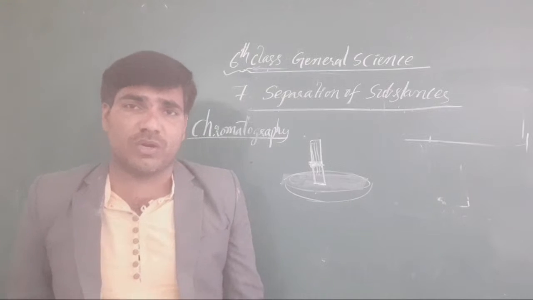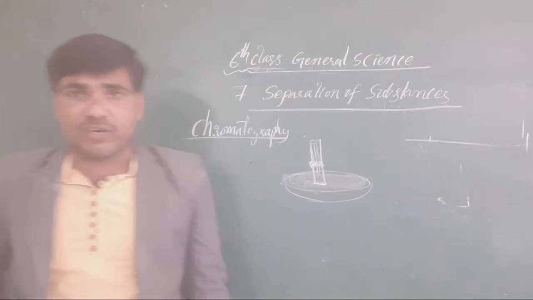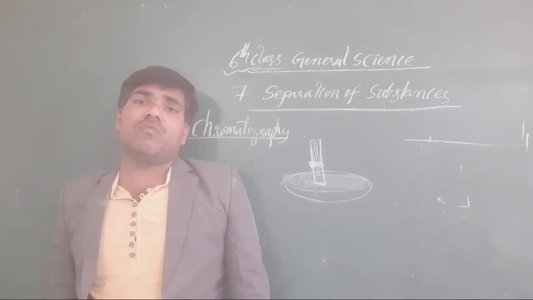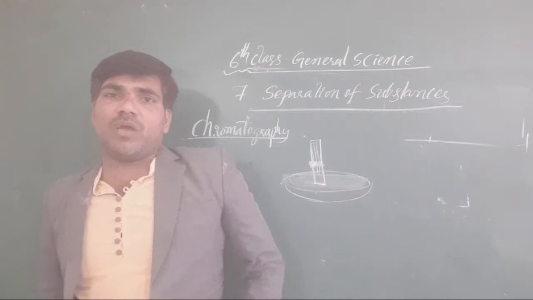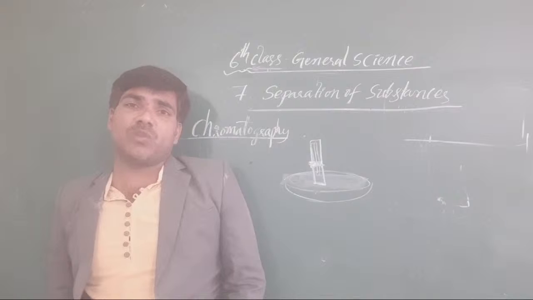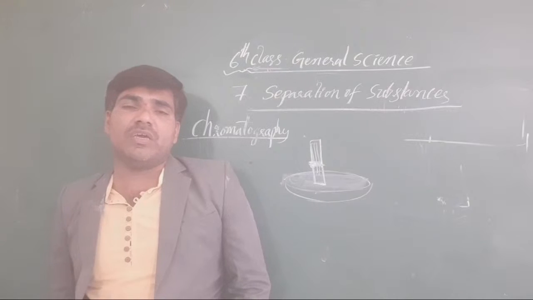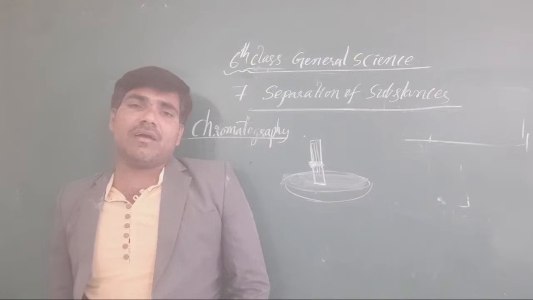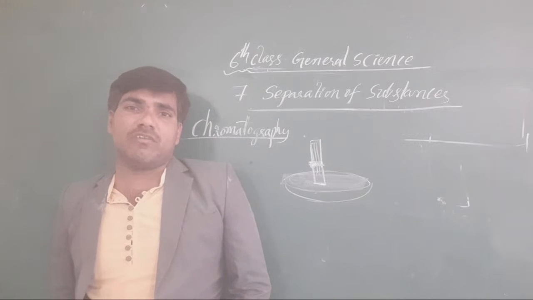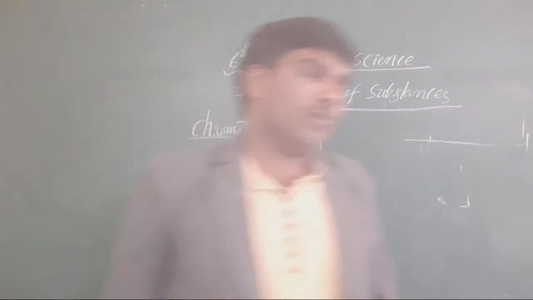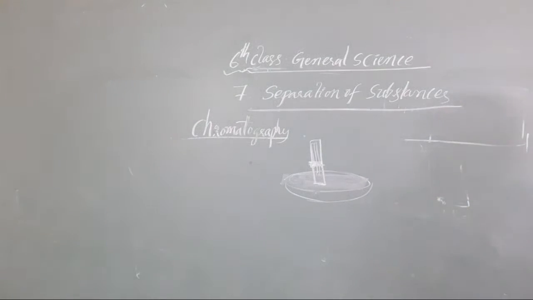The different components can also be shown with your food colors. You do it with your food colors. Take different food colors in water, in milk. And once you heat that milk, automatically you can see how they mix with one another, how they move. Okay, clear or not, all the students? This is about chromatography. Chromatography means what actually? Depending on the color components, whatever particles are there in different natures, there is a possibility to divide them here. Got it?